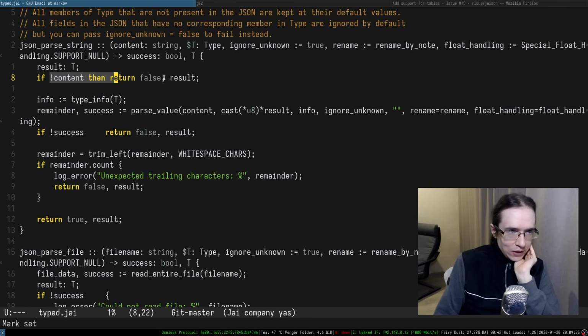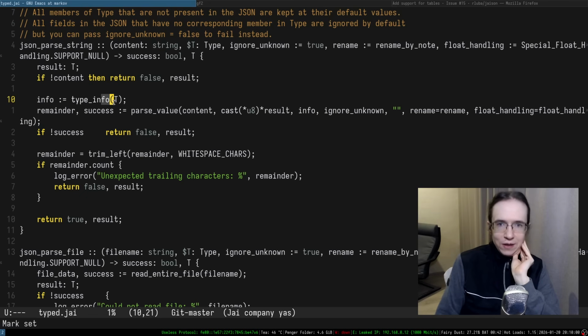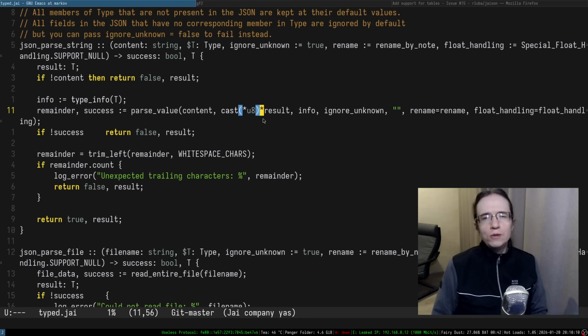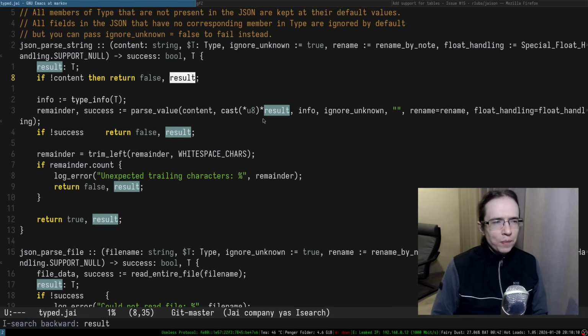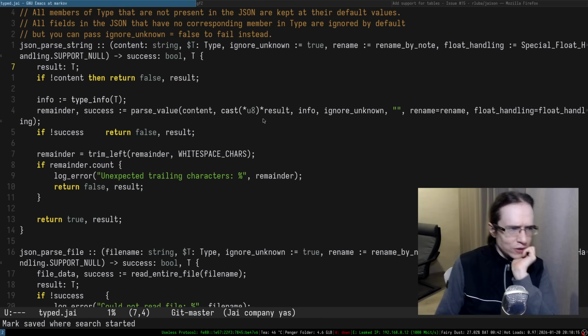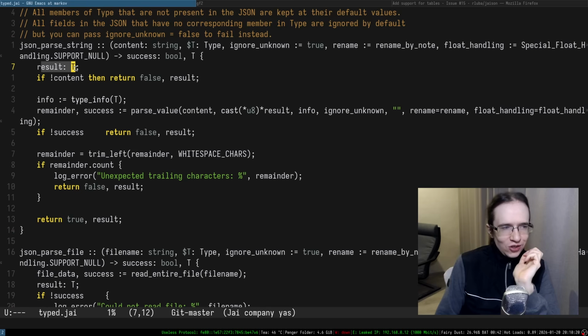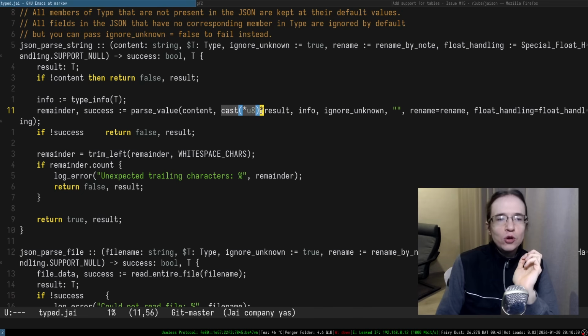So, all right, what do we do in here? Yeah, we're checking the content. That's pretty cool. Then we take the type information for the type. Then we parse a value. We're taking a context. The result, I'm not really sure what the result is. Right, so we are allocating, okay, this one is rather interesting. Wait a second. We are allocating the type that you want to parse on a stack, and then we're passing this type as a pointer cast to a pointer to a byte.